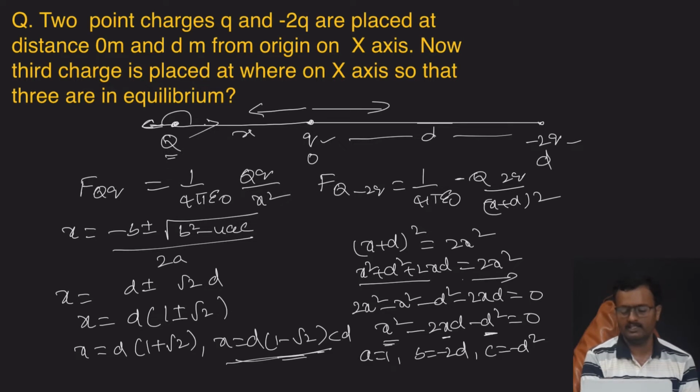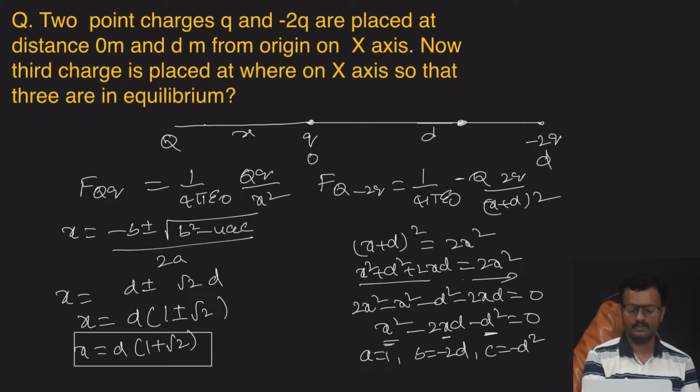Suppose it is less than d, so the charge should be between plus q and minus 2q, so this answer is wrong. The charge should be outside the two charges. So the answer is x is equal to d into 1 plus root 2. At a distance of d into 1 plus root 2 from q, the third charge should be placed along this direction.